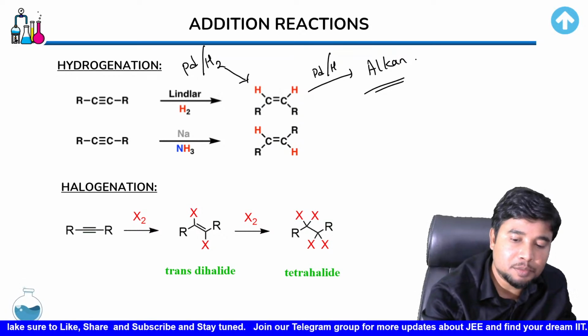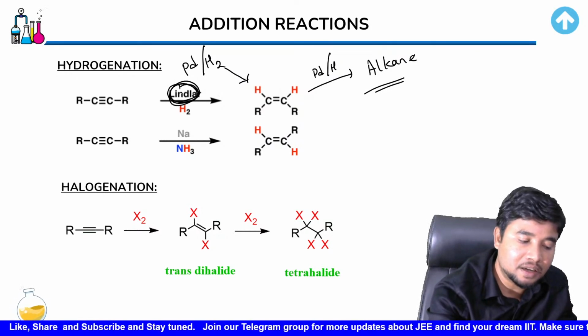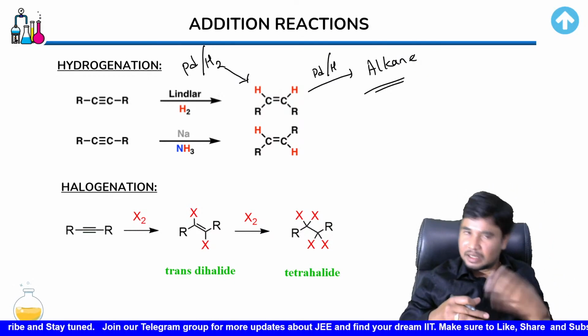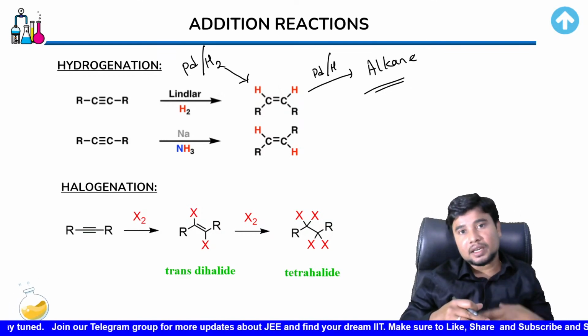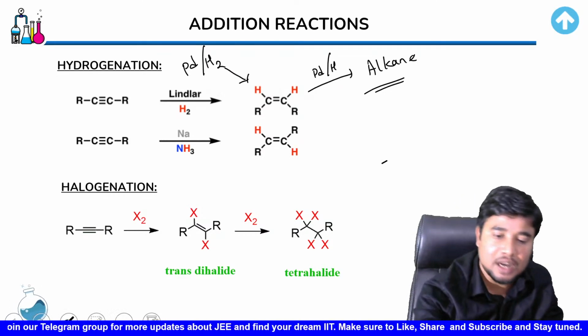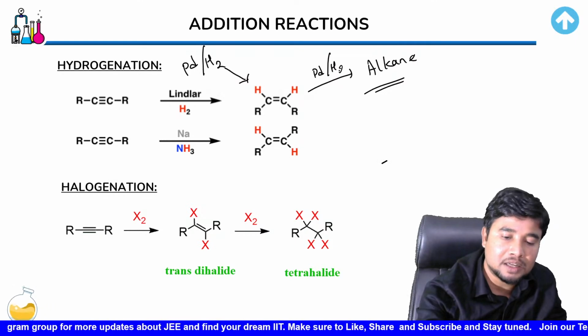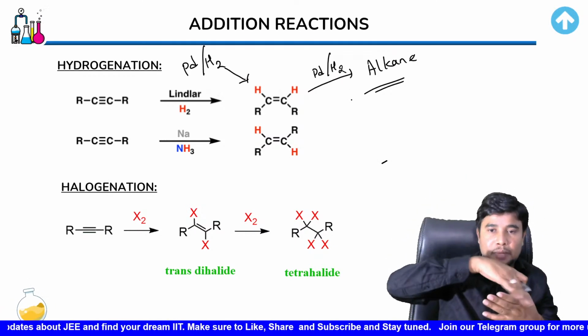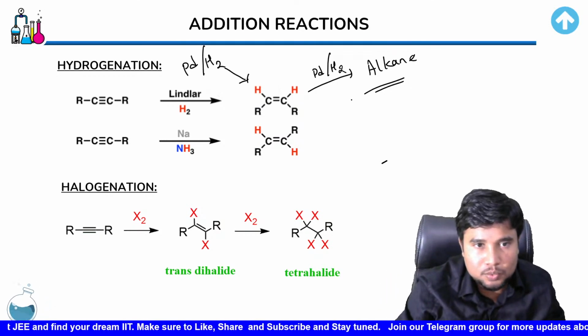So here, depending upon what you want, you may take Lindlar catalyst or not. It all depends on what you need. If you want an alkene, take Lindlar catalyst. If you want an alkane, leave out Lindlar catalyst, just add palladium or nickel or platinum in the presence of hydrogen, which is occluded over it, which is bound over it. That is what you would need to have.